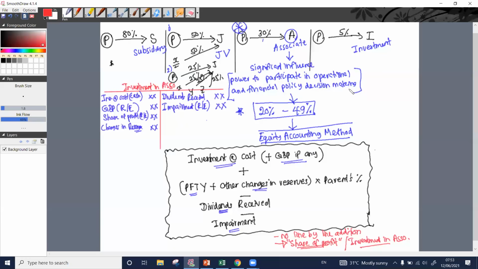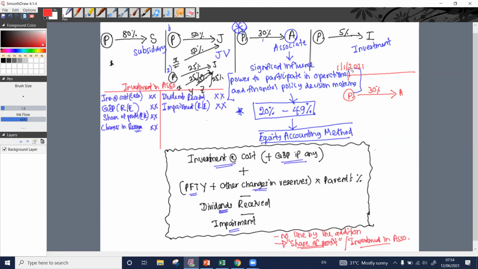We are the company P. I'm taking the same example. What we have done, we have acquired 30% of A. Assume this acquisition has happened on 1st of January 2021.